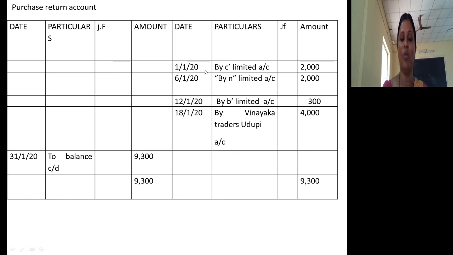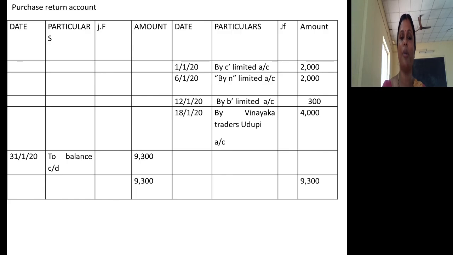See here, on 1/1/2020 by C Limited, 6/1/2020 by N Limited. Why did I credit? As and when you return goods purchased on credit, the journal entry is suppliers account debit to purchases return account. The supplier account will be debited, the purchases return account will be credited. That's why I credited the purchases return account to the extent of 9300.